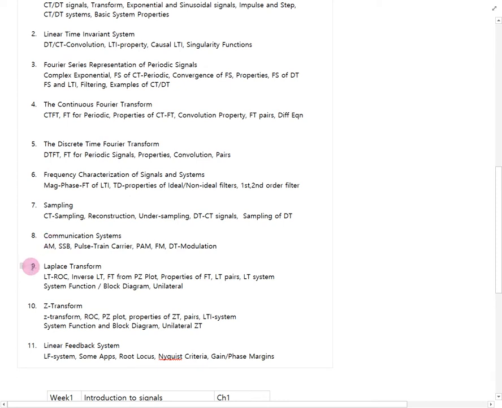And chapters 9 and 10 are related to each other. The Laplace transform is a special transform quite similar to the Fourier transform. Just by switching the basis function, we can do the Laplace transform. Basically, it is not that much different from the Fourier transform. The Laplace transform is the continuous version, and the discrete version of the Laplace transform is the Z-transform. The big difference between the Laplace transform and the Fourier transform is the region of convergence.